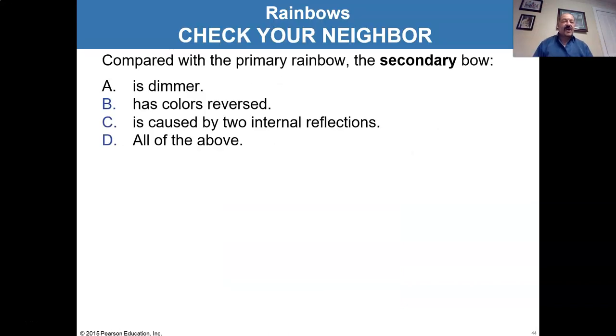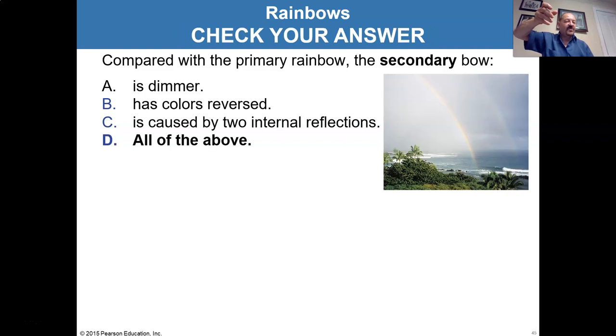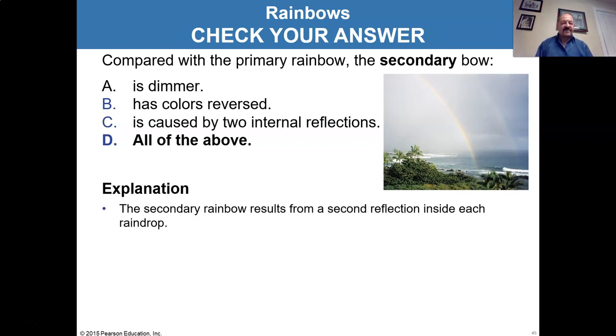All right, compare with the primary rainbow. The secondary bow is A, dimmer, B, has colors reversed, C, is caused by two internal reflections, D, all of the above. Well, I just finished telling you it's dimmer because of the extra reflection and the extra absorbance during that reflection. And because that extra reflection has an angle that's pointing up higher, you end up reversing the order of the frequencies of light and reversing the order of the colors. So it's all of the above.